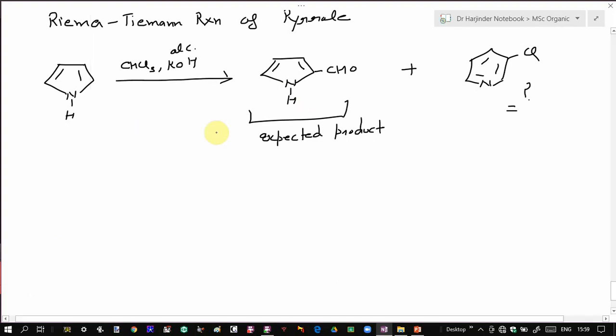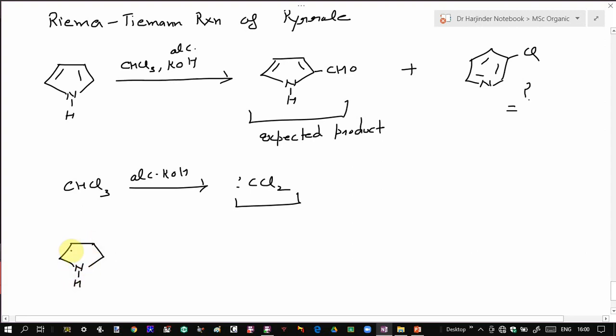What basically happens in this reaction is that chloroform in the presence of alcoholic potassium hydroxide undergoes alpha-alpha elimination to give a dichloromethyl carbene. Okay. And then this carbene undergoes an addition reaction to one of the double bonds. So this is the carbene which is formed over here.